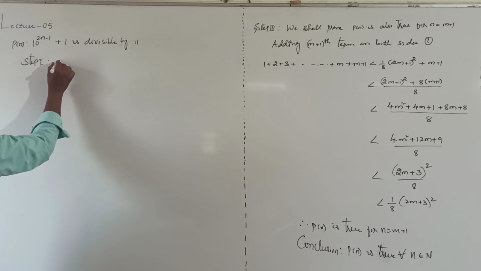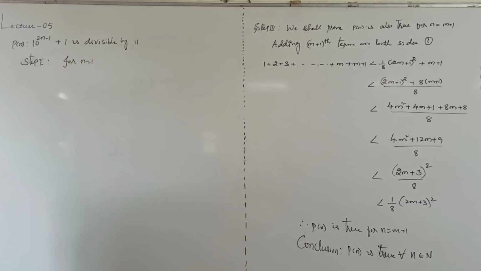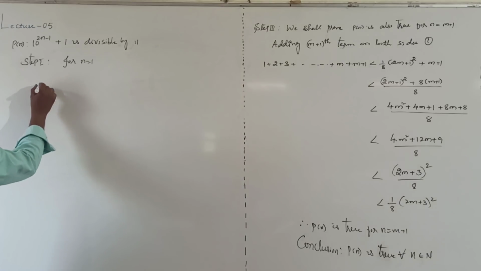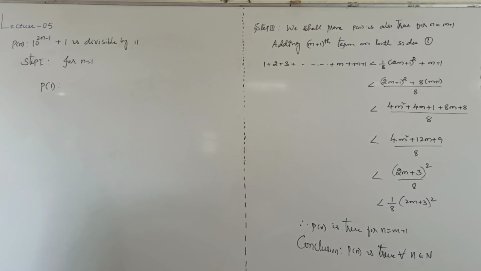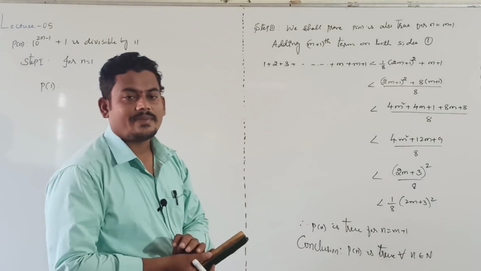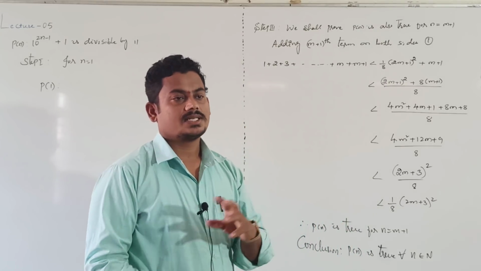Step 1, for n equal to 1. Put n value 1, P of 1. This is another type of problem. It is not adding the m plus 1th term and all those things.